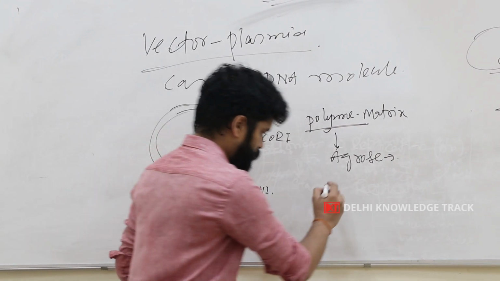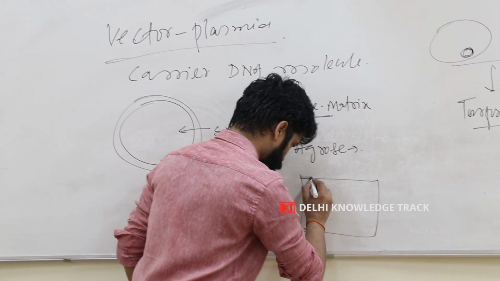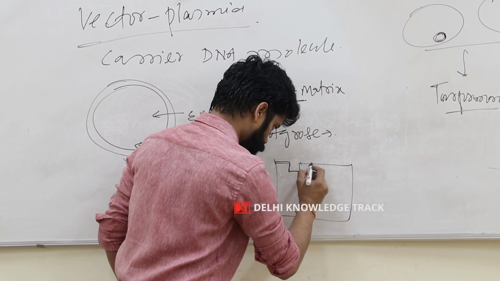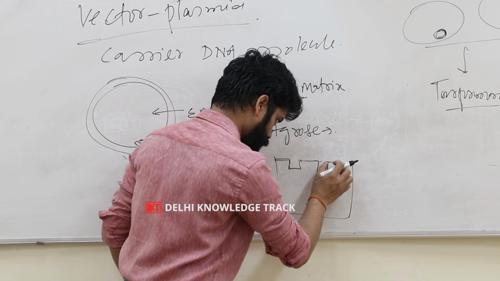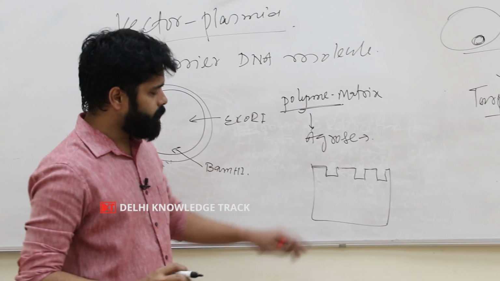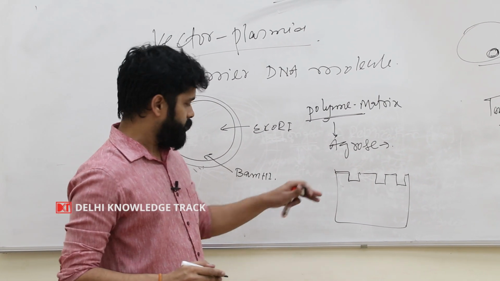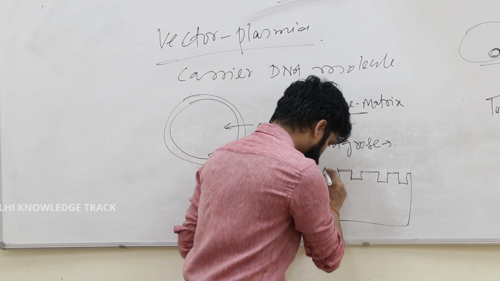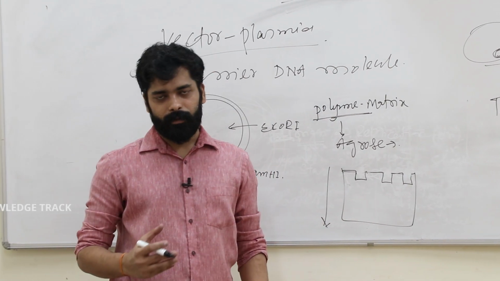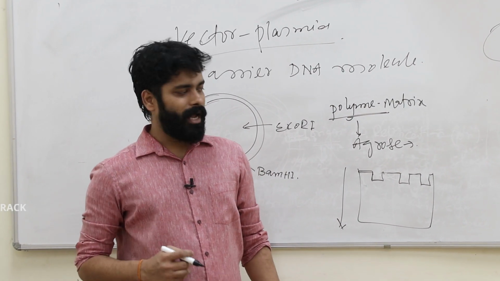So suppose we have this, this is the agarose gel. This is the matrix through which the DNA molecule will pass, and we know that the DNA molecule is negatively charged because of its phosphate backbone.